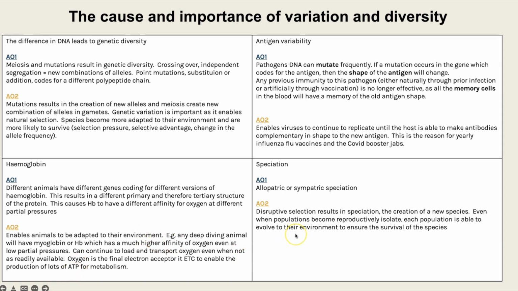But for this one, it's important because it means that disruptive selection occurs. So again, another A-level key term. And we get the creation of a new species. So even when populations become reproductively isolated, each population is able to evolve. So they go through natural selection and they can evolve to their environment, and that helps to ensure the survival of the species, or in this case, creation of 2 new species which can both survive.